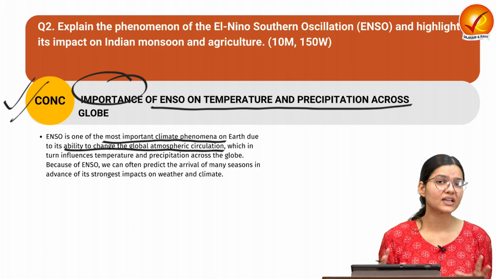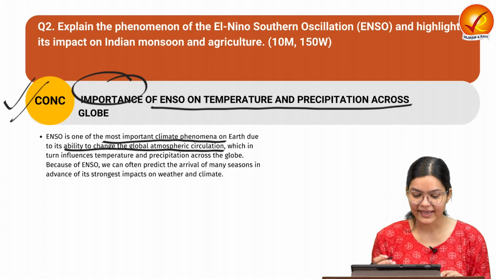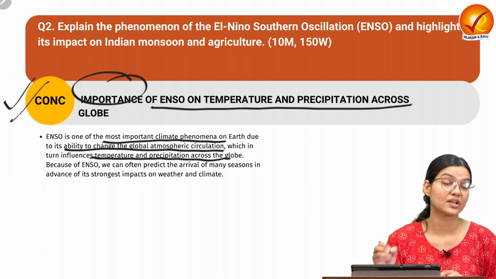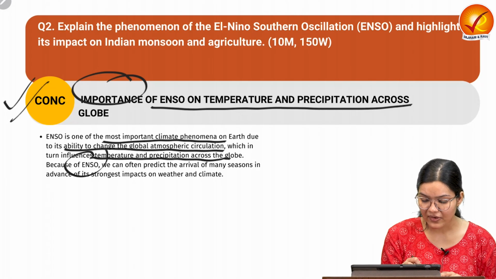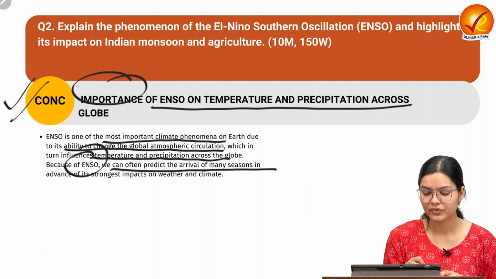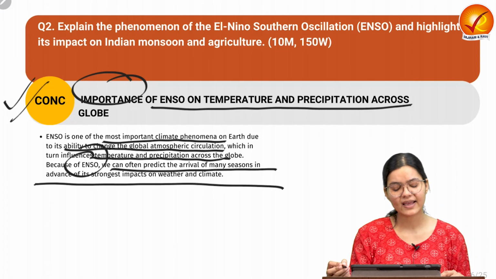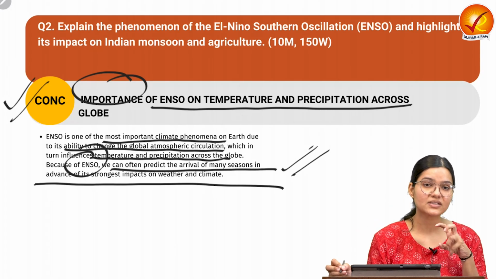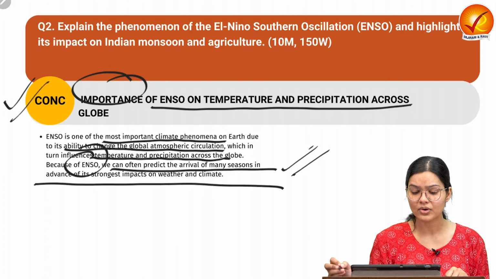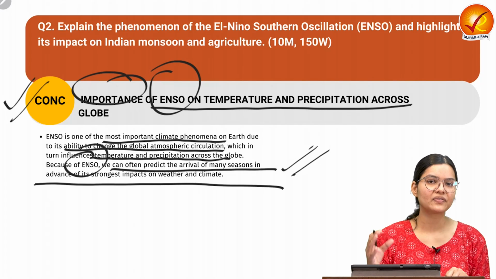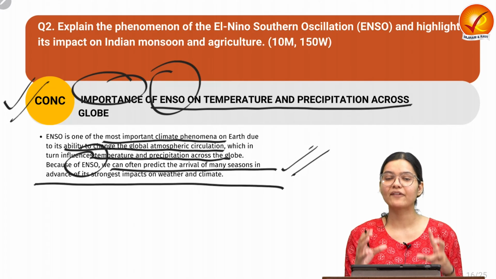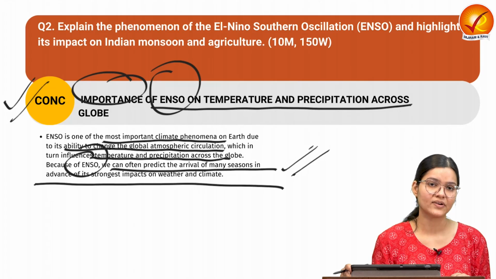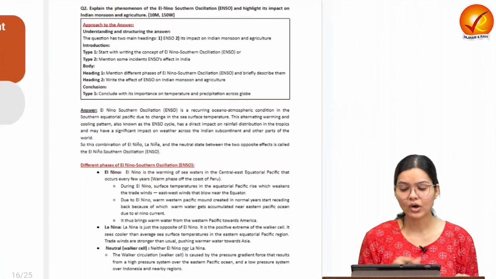So it is impacting a huge area of the globe, and that is why it influences temperature and precipitation across the globe. Because of ENSO, we often predict the arrival of many seasons in advance, and it has a strong impact on weather and climate conditions across the world. That is why it is important to understand the pattern of ENSO, and due to different kinds of regional factors, this pattern is also getting changed. So we have to be fully prepared in this direction so that we can deal with extreme weather events in the upcoming future. Now come to the model answer.